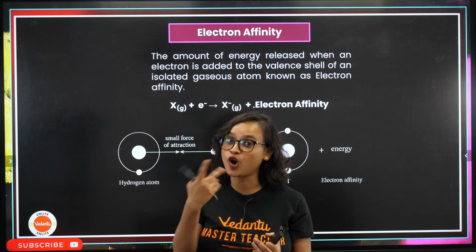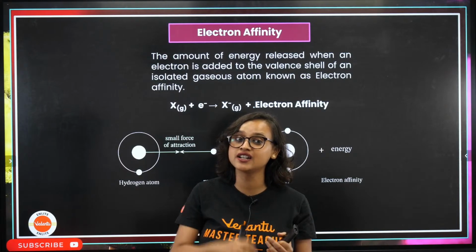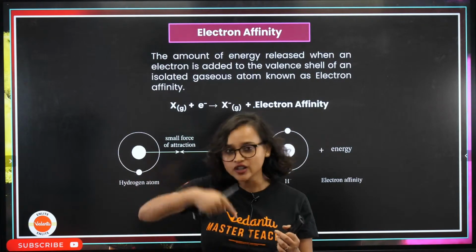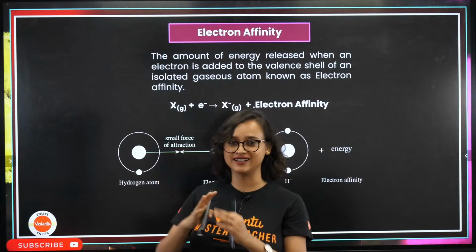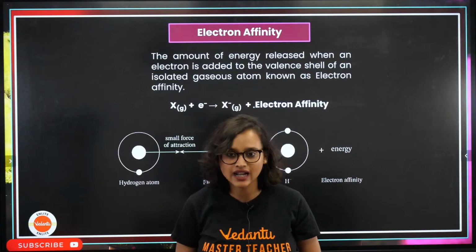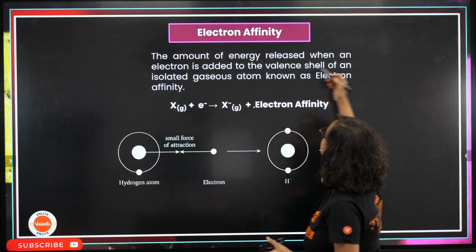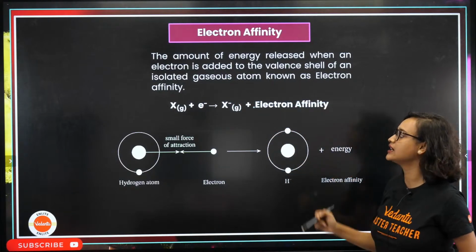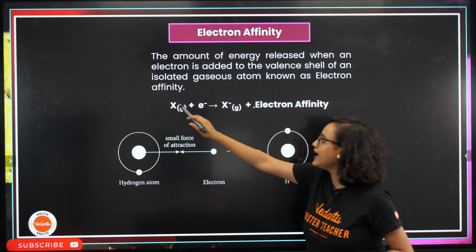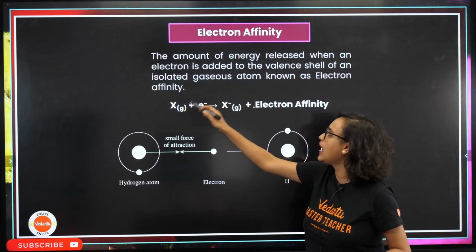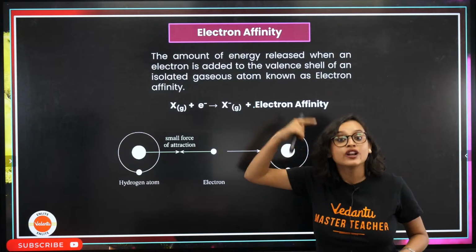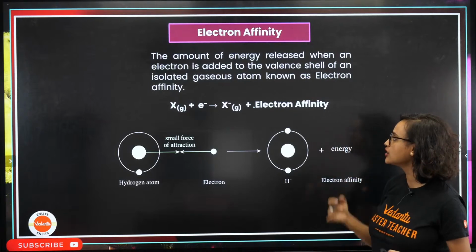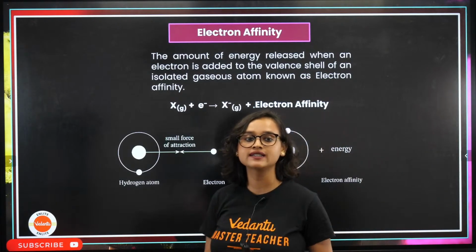And when it takes it in, now what is happening? Opposite of ionization energy is happening. In ionization energy, you took away the electron, you gave energy, right? Here, you give one electron, it will release energy. Yes, it will release energy. Understood, everybody? So the amount of energy released when an electron is added to the valence shell of an isolated gaseous atom is known as electron affinity. So X, any gas, when you add an electron, it will become negative, X minus, and that, my dear student, is your electron affinity. Is this clear?